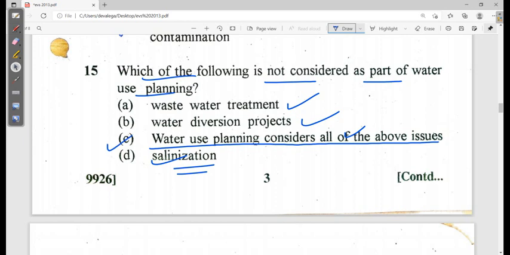So again there is a little error in that case. This should be option C and this should be option D, and you can mark this as the correct one. But somehow, you see here, I can delete it from here. Okay, and you can mark this as the correct one.